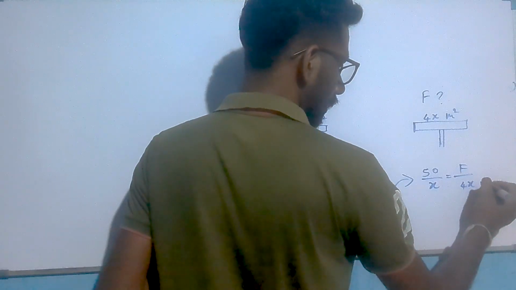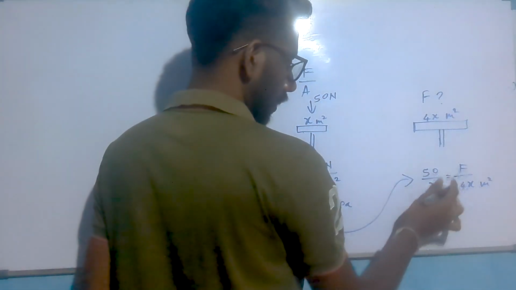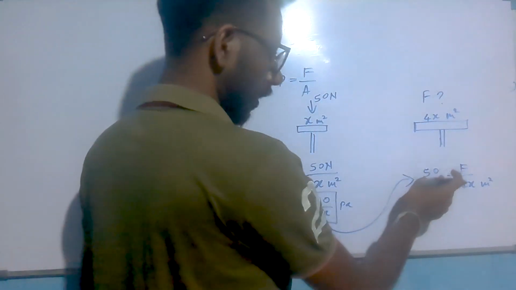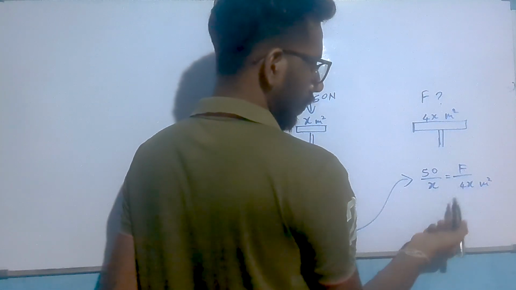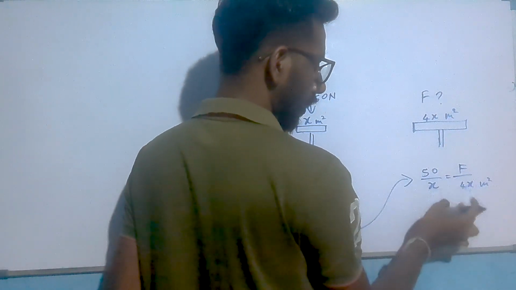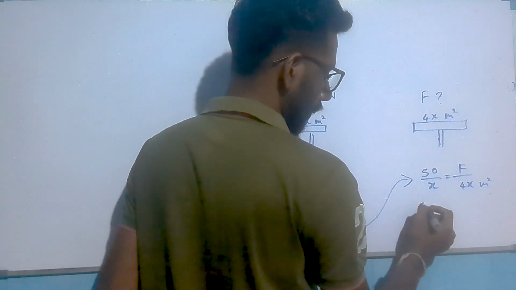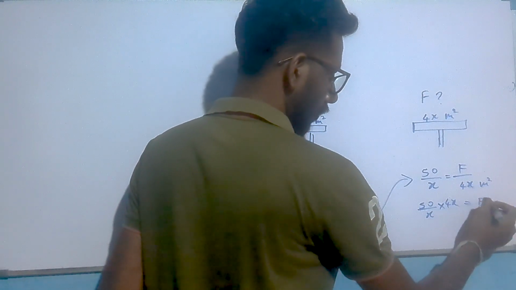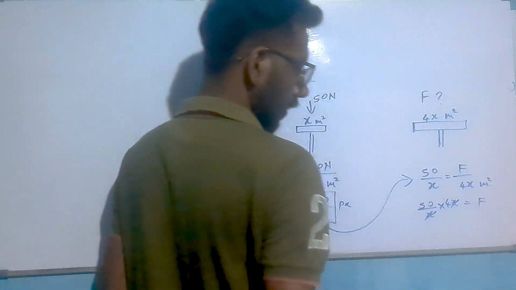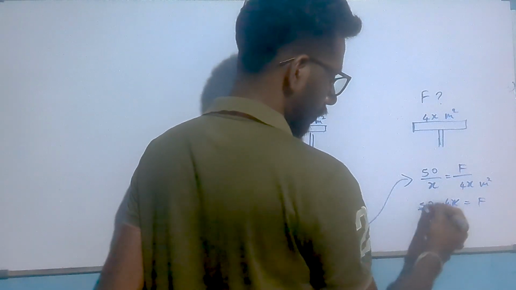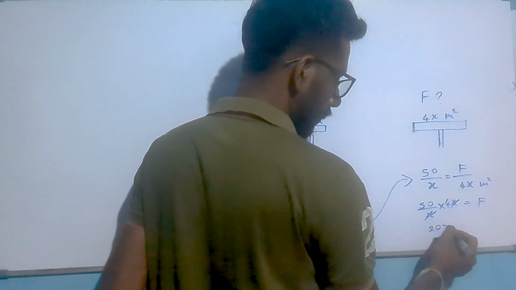Area is 4x meter squared. Here I missed the Pascal unit, just keep it in mind. Now we have to find the force, so I will multiply by the 4x area on this side. 50 divided by x multiplied by 4x equals force. Then I can cancel the x in these terms. Then 50 multiplied by 4 is 200.